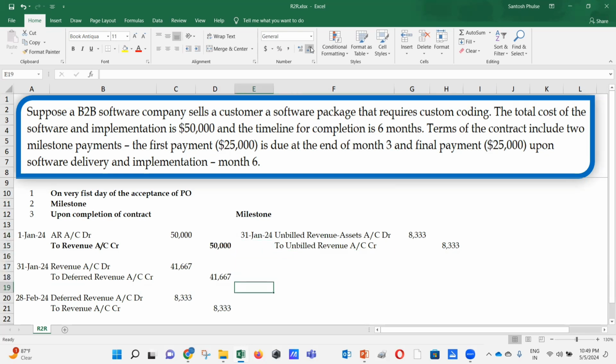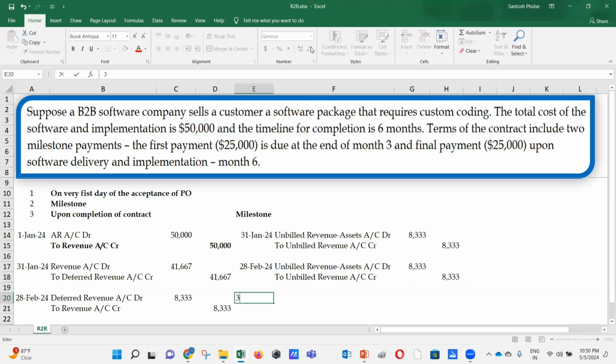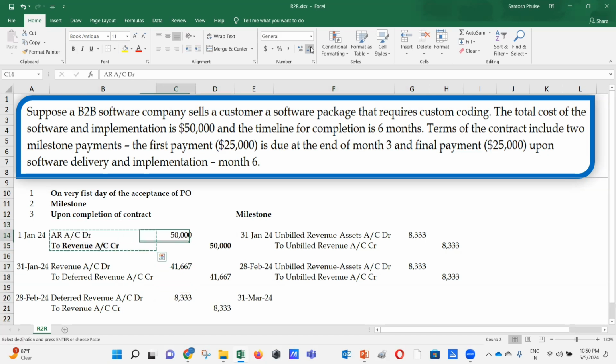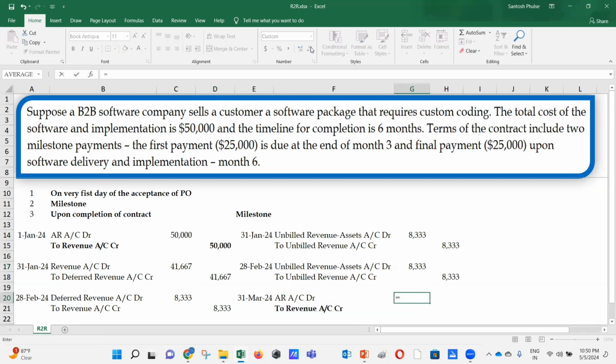On the second, this 28 Feb, again, you are going to do the same entry. That's unbilled revenue asset account debit to unbilled revenue account credit. But on the 31st March, you raise the invoice for that, and that's based on your milestone billing. So the first milestone is going to be here. That's going to be 25,000.